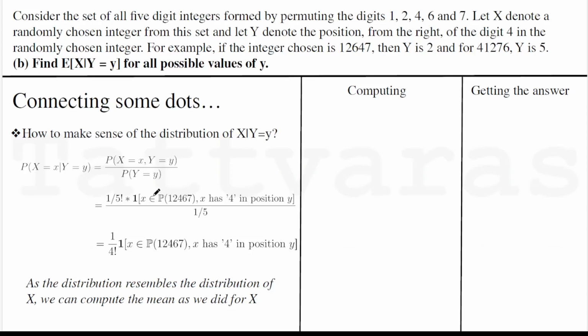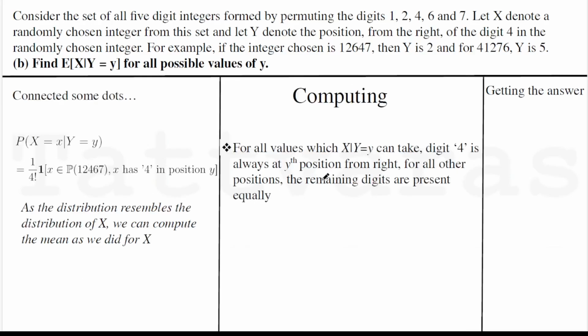It's resonant with the distribution of X, and that gives us the idea to use the same methodology to compute the expectation as we did with X. The case with X was over values taken over a set that had 5 factorial elements, and the conditional distribution of X given Y is going to take values from a set that has 4 factorial elements in total.